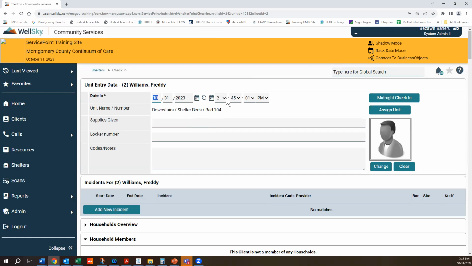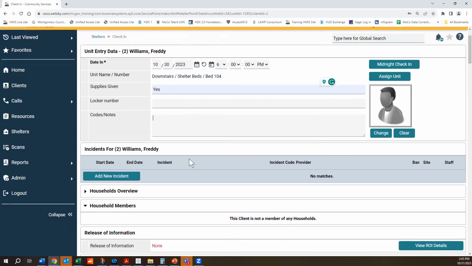And again, remember here, shelter check-ins are 6 p.m. Checkouts are 6 a.m., right? So we would put this, if she checked in yesterday, 6 p.m. Supplies given, yes. Depends on, if the shelter has a locker number, any notes.